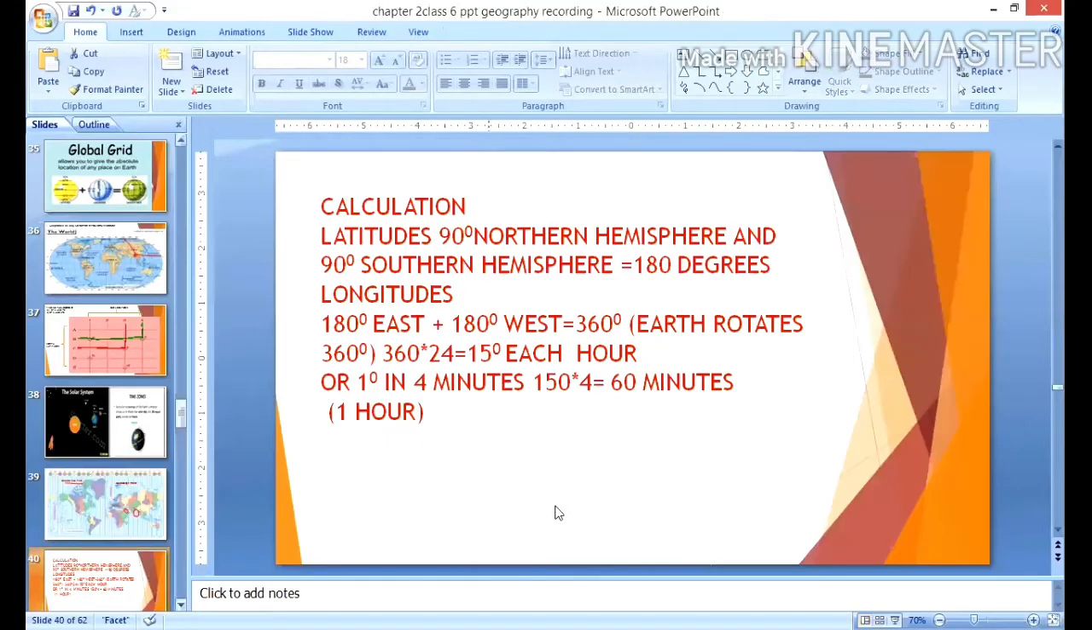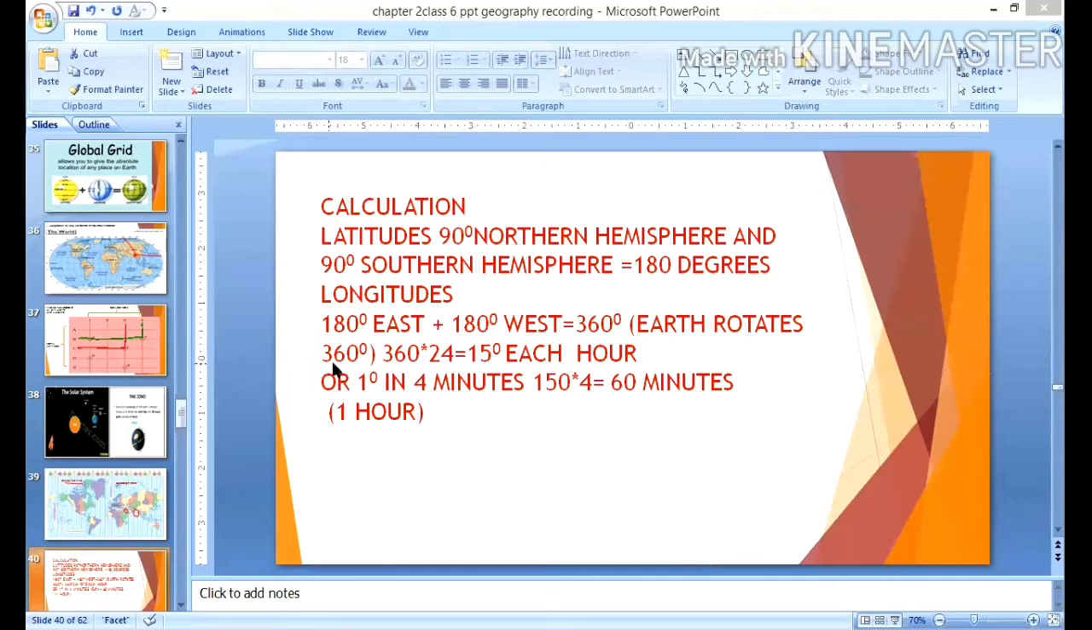Let us calculate it. This is the calculation. As we have learned, there are 90 degrees of latitude in the northern hemisphere and 90 degrees towards the south of the equator, so a total of 180 degrees of latitudes. Whereas longitudes are of 360 degrees, 180 degrees east and 180 degrees west, so a total of 360 degrees of longitudes.